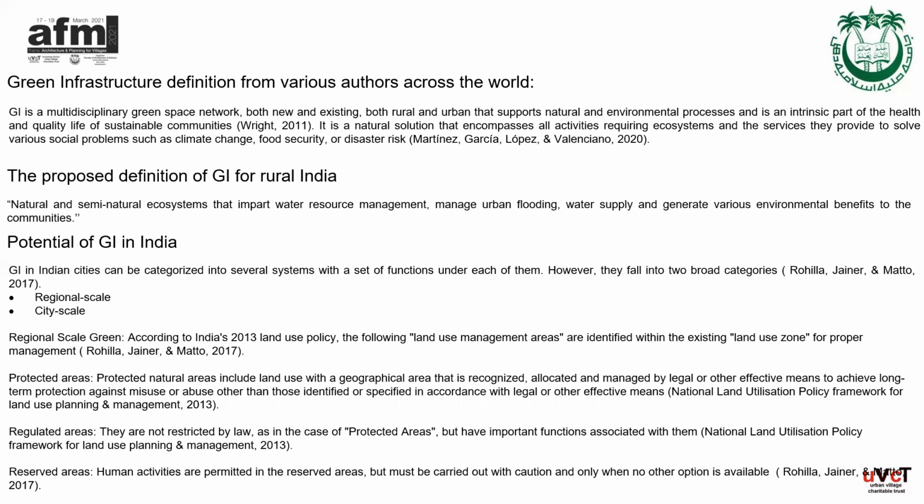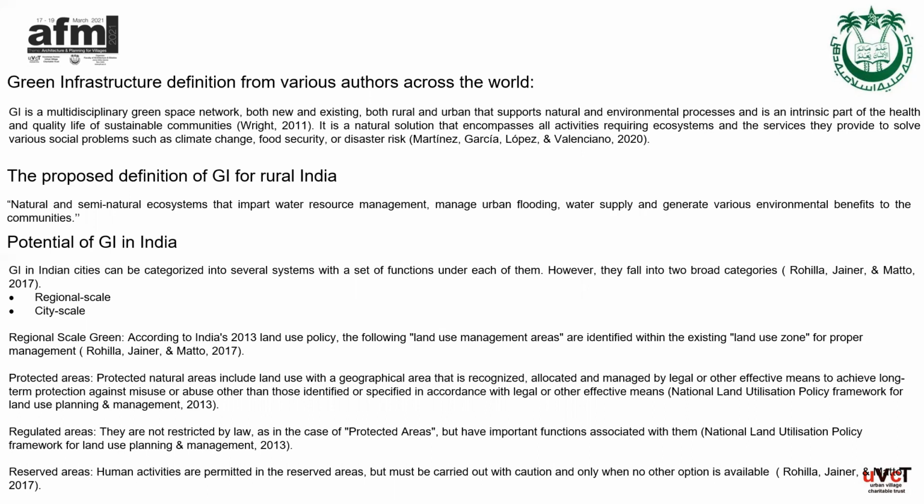Protected areas are those areas which are protected from all human activities except those clearly specified under law. Such areas include environmentally sensitive and fragile ecosystems like forests, national parks, and culturally important areas like historical sites and monuments. Then regulated areas are those areas in which human activities except those specifically prohibited under law can be carried out. Such areas may include prime agricultural lands, rural settlements, sensitive ecosystems, cultural and heritage sites.